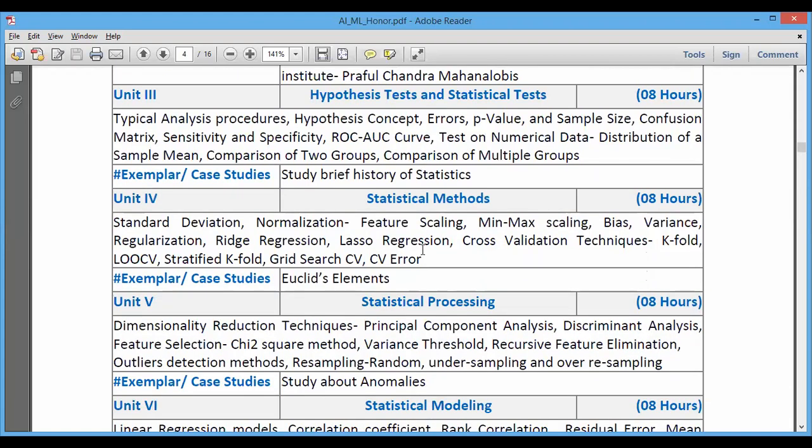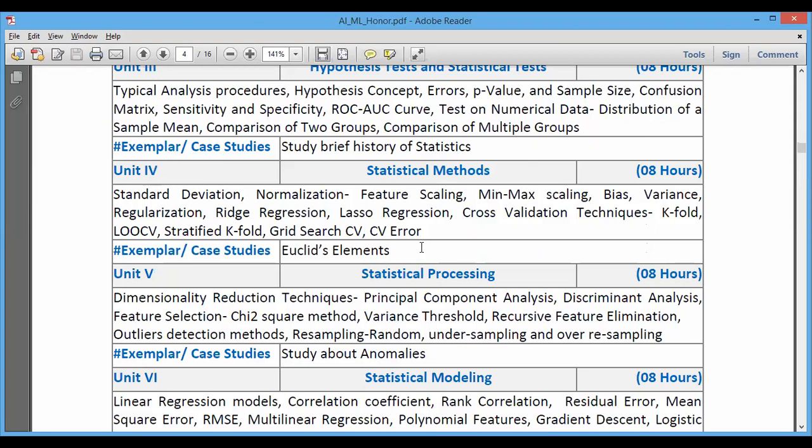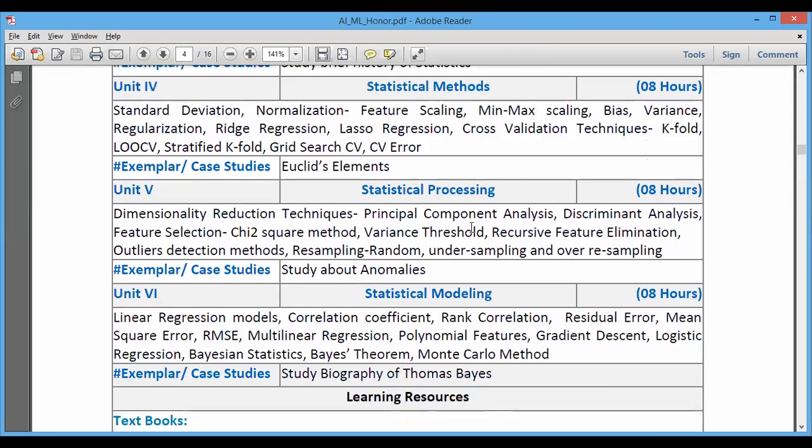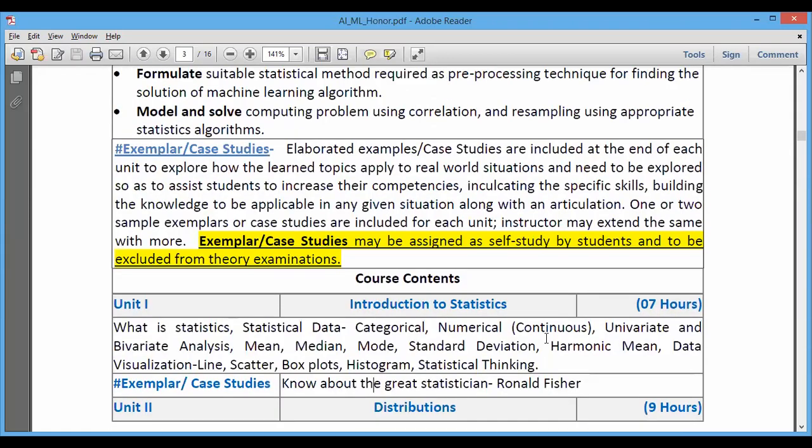Unit number 4, statistical methods. Unit number 5, statistical processing. Unit number 6 is statistical modeling. So this much is the syllabus, and now we are going to take care of all the units one after another. So here, let me share with you this first PPT.